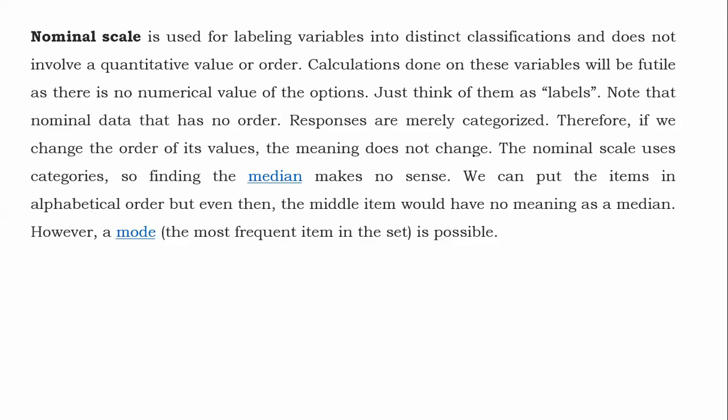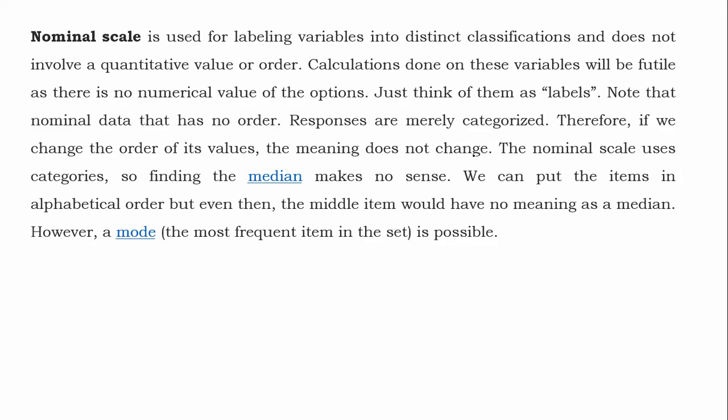Calculations done on these variables will be futile, as useless, as there is no numerical value of the options. Just think of them as labels. Nominal data has no order. Responses are merely categorized. Therefore, if we change the order of its values, the meaning does not change.